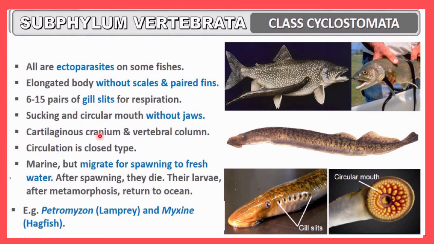A cartilaginous cranium is present, and a vertebral column. So this group belongs to subphylum Vertebrata, and you know very well all vertebrates have a vertebral column. Cyclostomata is one class of subphylum Vertebrata, and here also the vertebral column is present. The internal skeletal system is made up of a cartilaginous cranium. Circulation is of the closed type. You must remember this, as this point is very important.